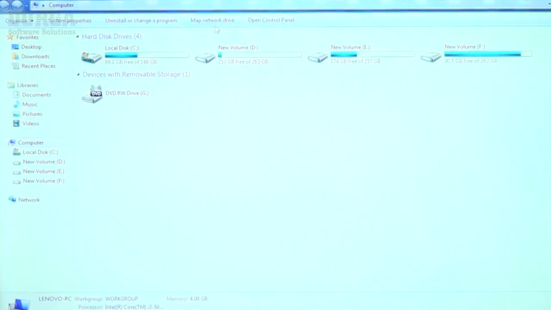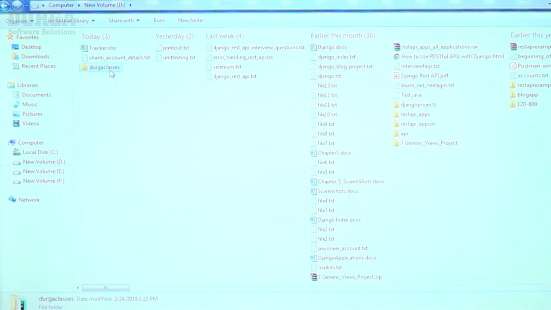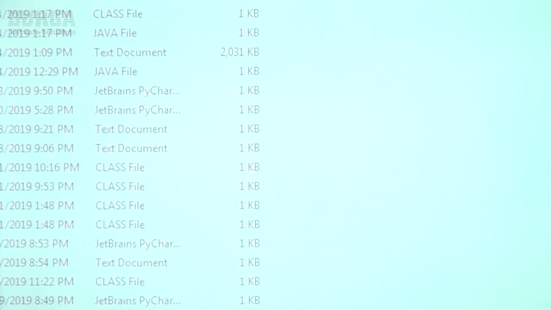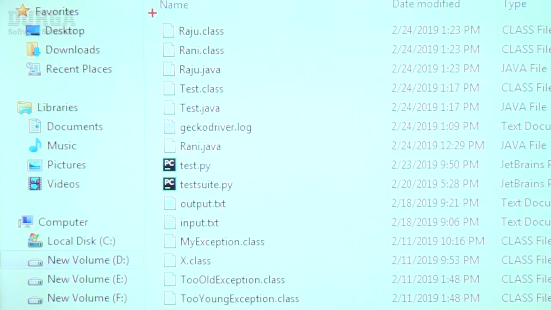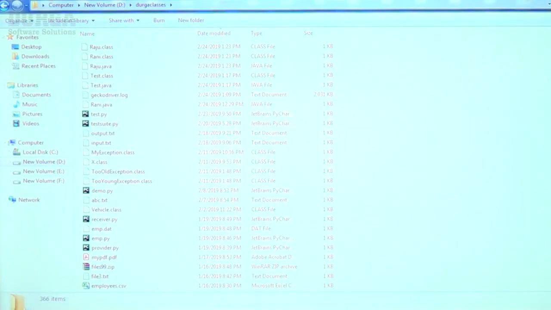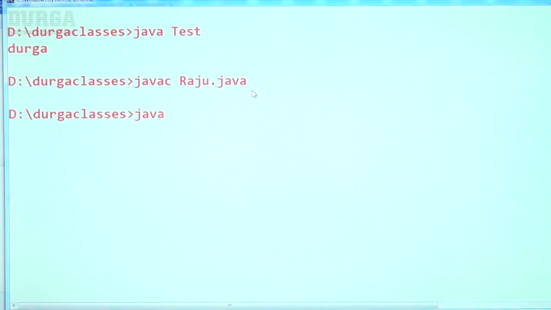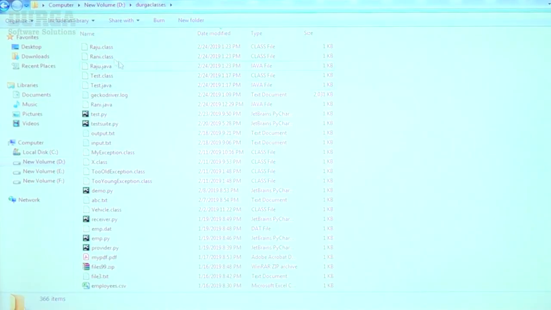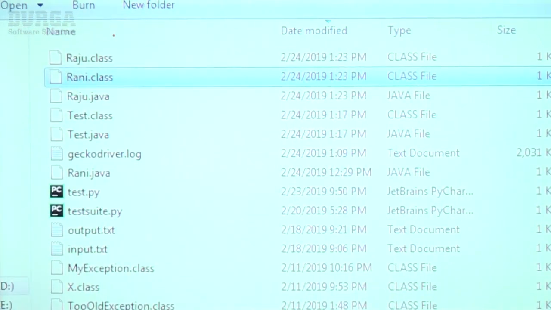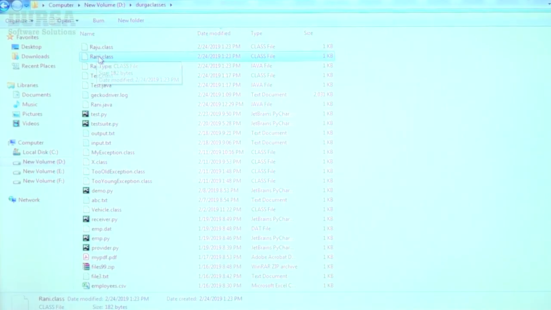Now let me cross-check in my current working directory, D:\Durga classes. Are you seeing these .class files? Raju.class is there, Rani.class is there. Now I want to execute Raju: java Raju. The .class files are available, that's why you never face any problem. Happily the program executed. Suppose let me remove this Rani.class file. Have you observed, right? Let me remove this Rani.class.